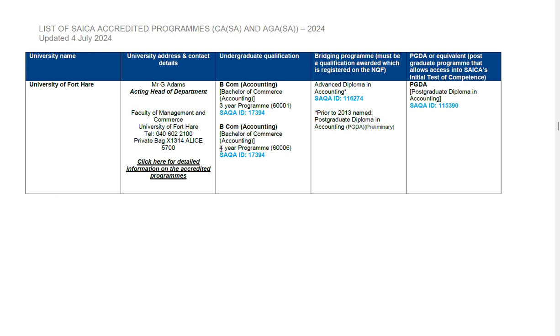The only difference is that the second one is a 4-year program, because the first year is more like a bridging year to allow an entrant to do all the modules that are done on a 3-year program. And the same thing here, if you go to Fort Hare and they tell you that unfortunately the course is now full, you do not need to enroll for an alternative course. However, look for an alternative school.